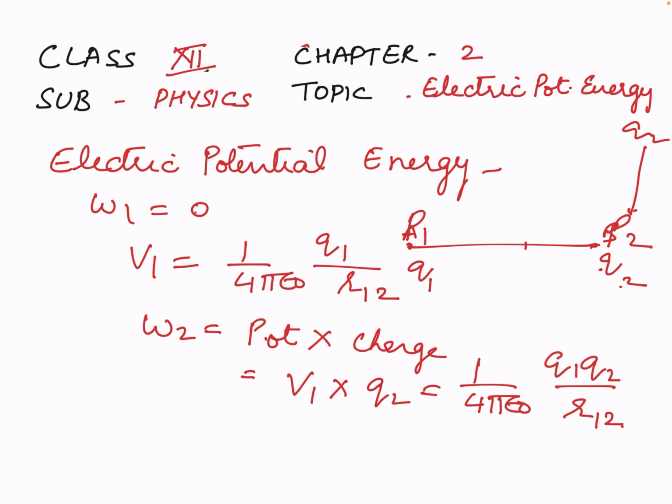So this work done is stored in the form of potential energy. Potential energy is denoted by U. Potential energy U will be equal to W1 plus W2, that is equal to 1 upon 4 pi epsilon Q1 Q2 upon R12.